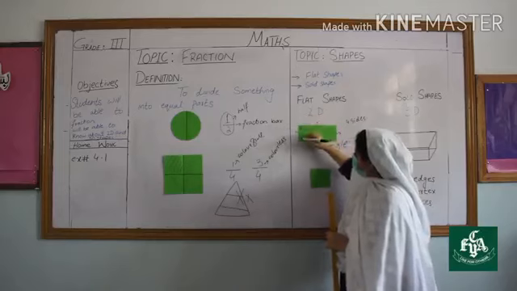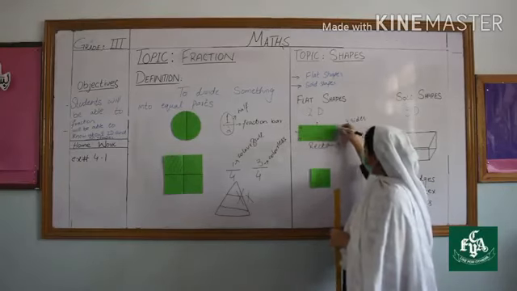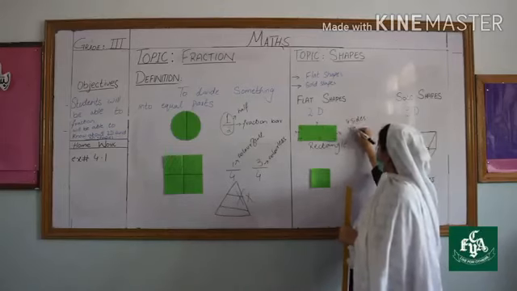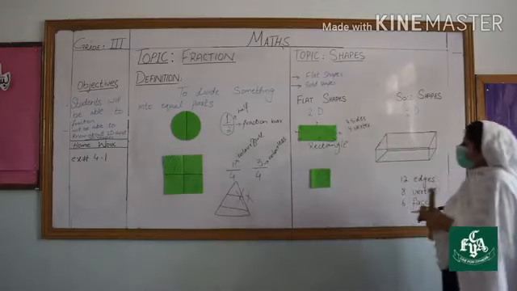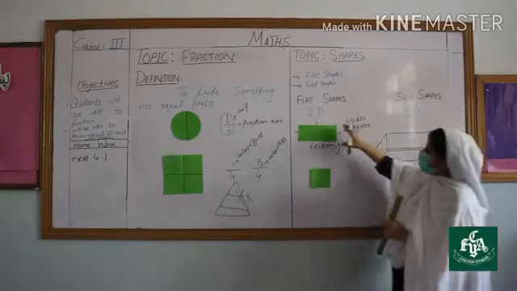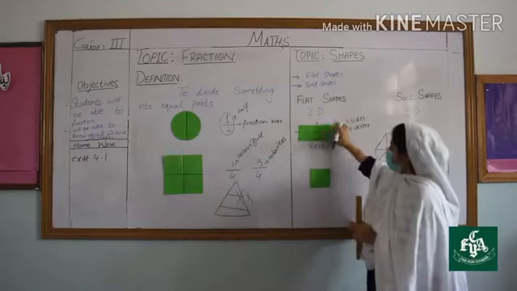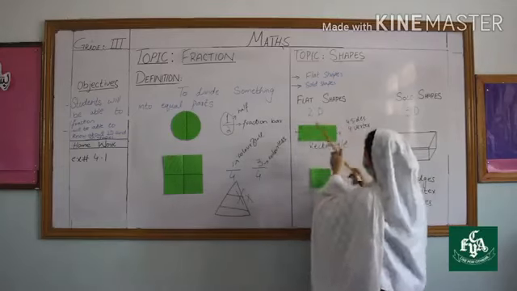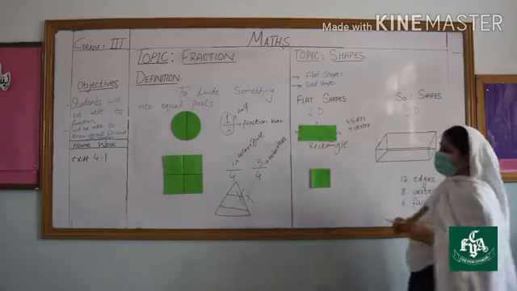These corners are known as vertices. A vertex is represented by V. So how many vertices do we have? 4 vertices. In the rectangle, the opposite sides are equal. This side is opposite to this one and this side is opposite to this one. So these two sides are equal, and these two sides are equal.